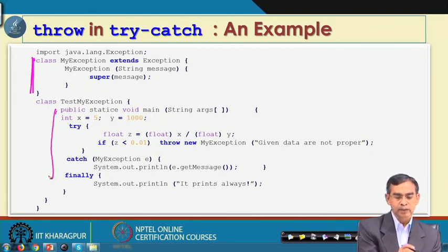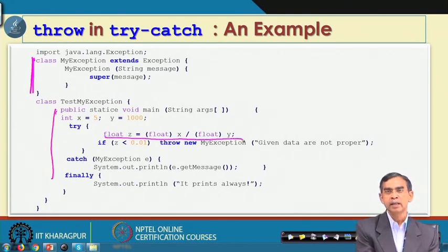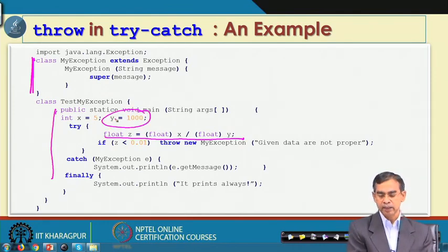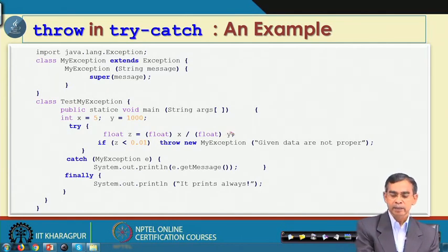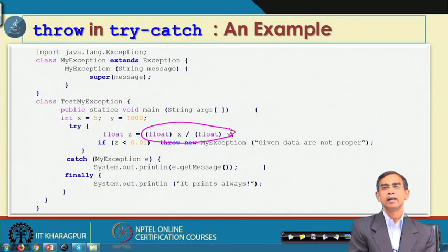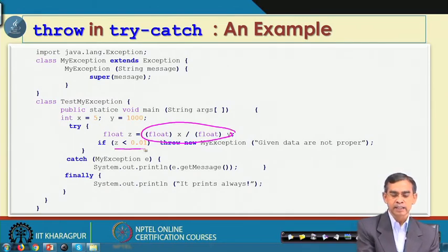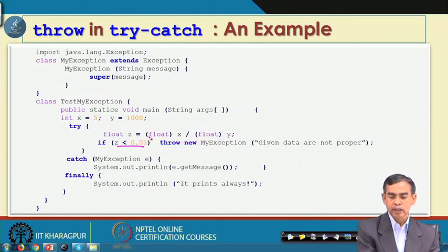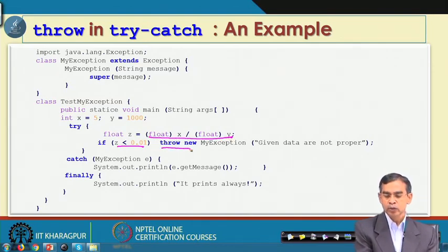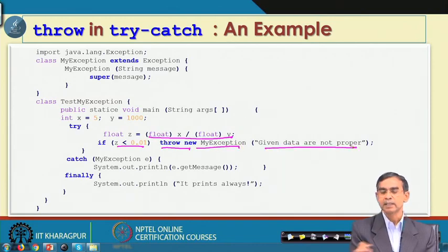This is the main method, and here the possibility of causes of error is there. Obviously y could be 0, but in this case y is always the static value 1000. Sometimes the user can say that if this ratio is not within a threshold, for example, if z is less than 0.01, then only you raise the exception. So, if z, which comes from this arithmetic operation, is less than this value, then it will throw the exception with this message.